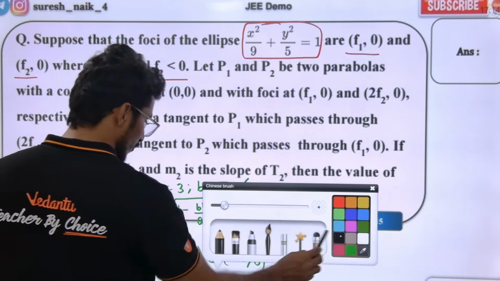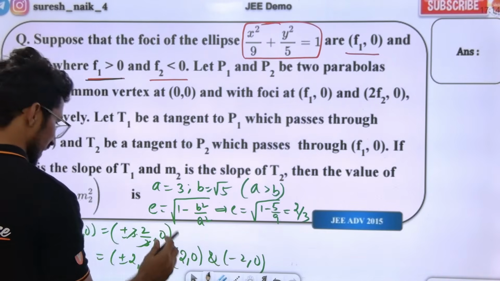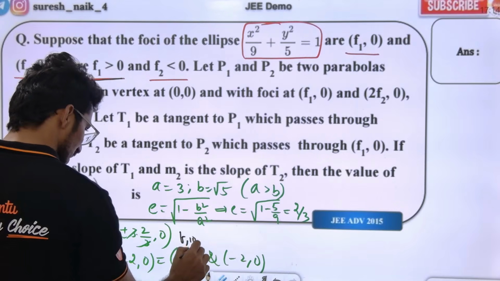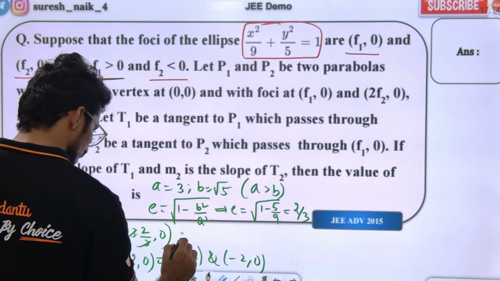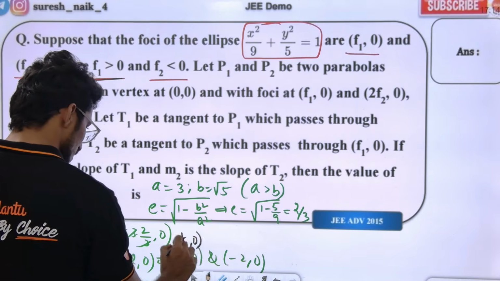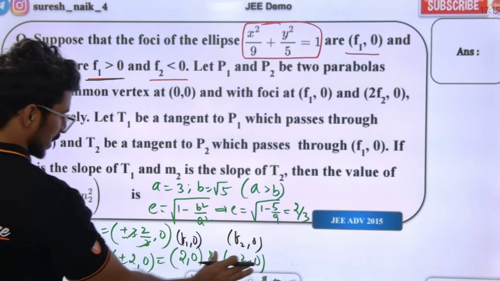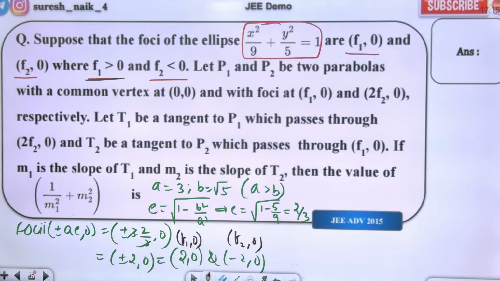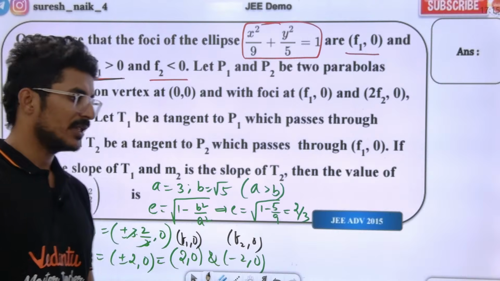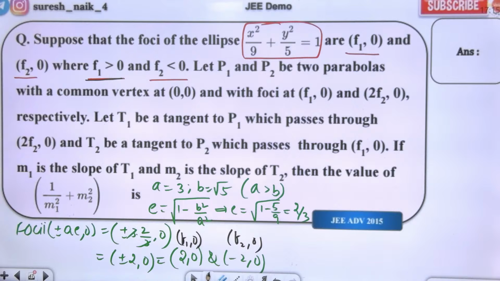What is f1 and f2? Tell me. f1 is greater than 0, so f1 comma 0, and f2 comma 0. Very good. We have got f1 and f2. Next.